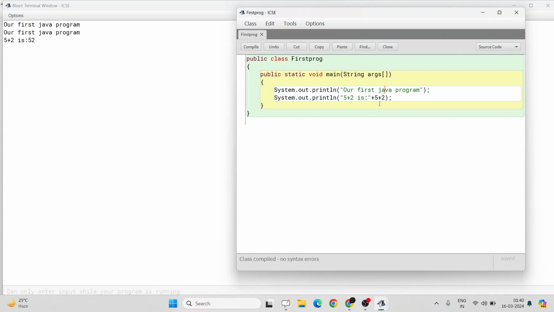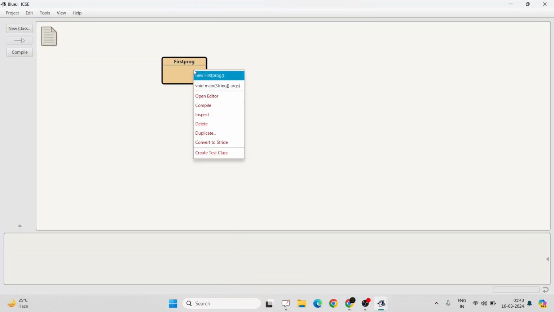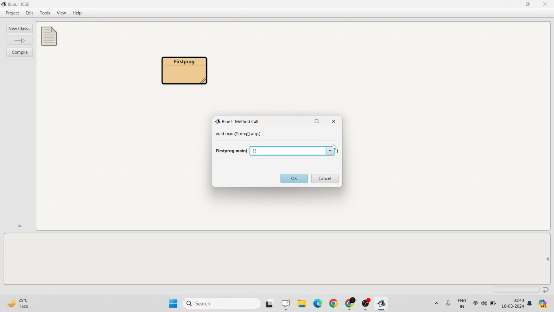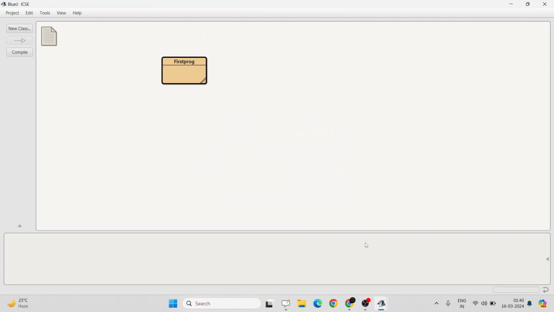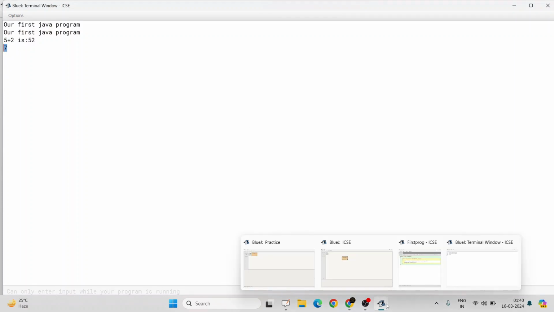Now what will happen if I just print this one, 5 plus 2? And let me comment it out. What is a comment? I will also explain that. What if I just want to execute this part, System.out.println 5 plus 2? What will happen? Let's check. All right, there will be something different this time. Let's check the output. See, only 7 is getting printed.